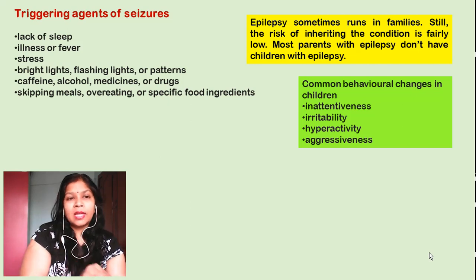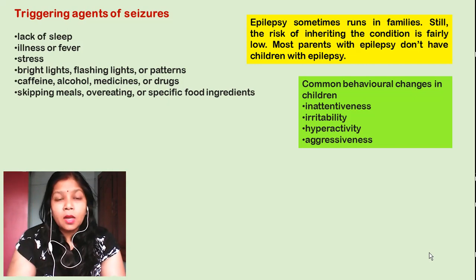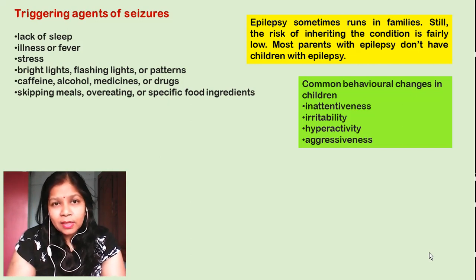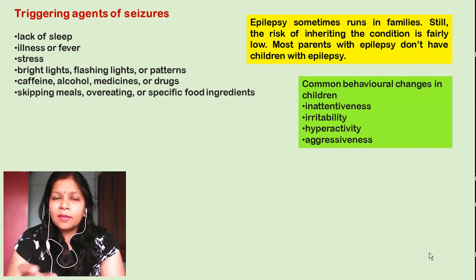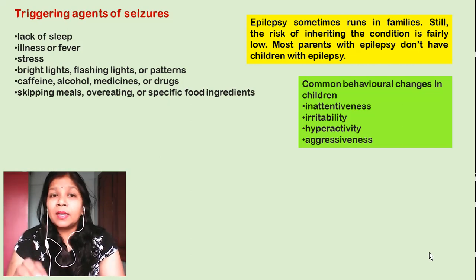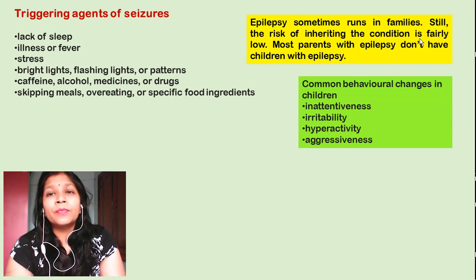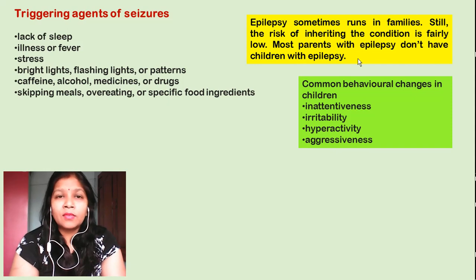Now generally what happens when you skip a meal, you have some weakness in your body, or if you overeat there are some gastrointestinal disturbances, and if you are having some specific food ingredients, they may trigger the seizures also. Now here in the yellow color box I have written that epilepsy sometimes runs in the family. Still the risk of inheriting the condition is fairly low. Mainly parents with epilepsy don't have children with epilepsy.